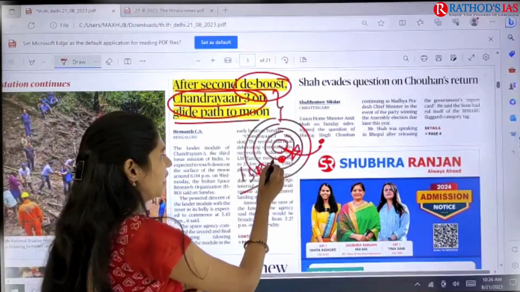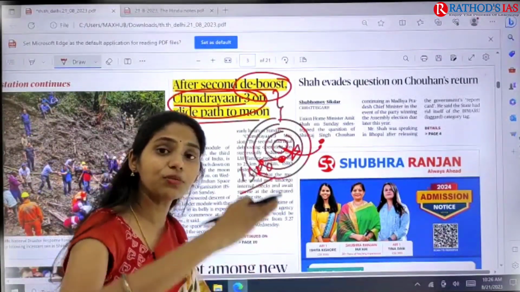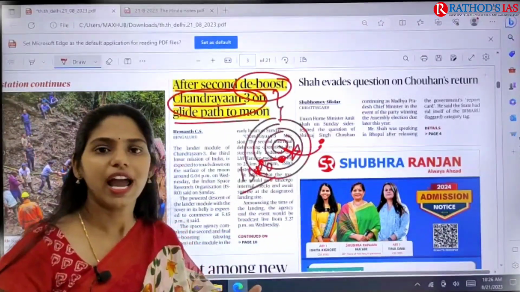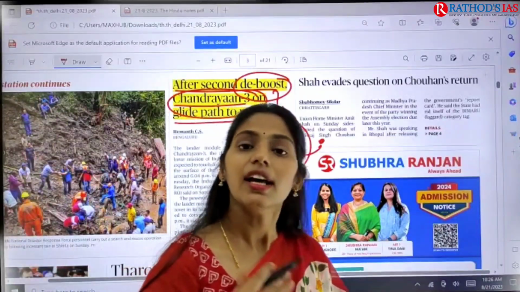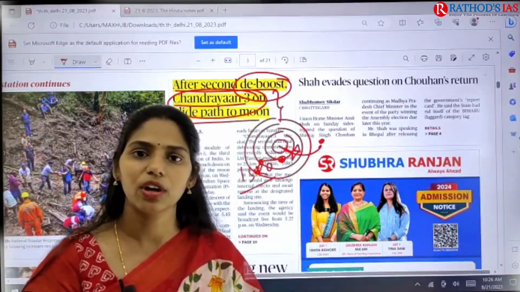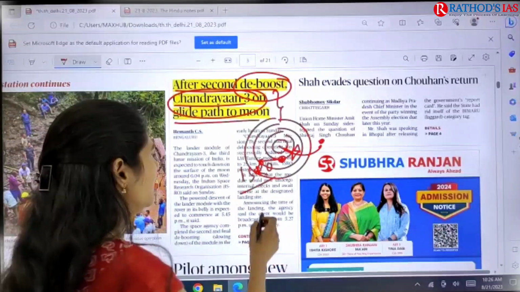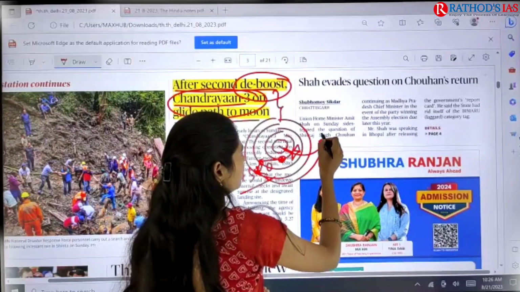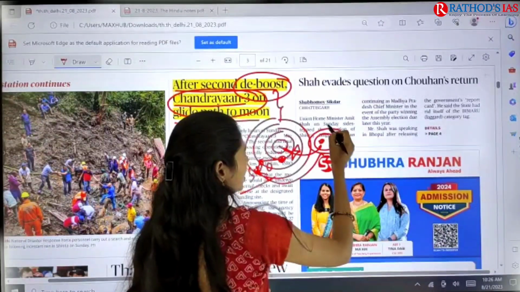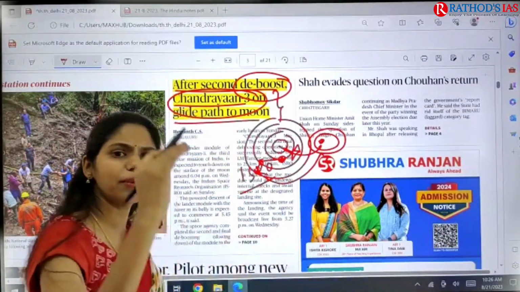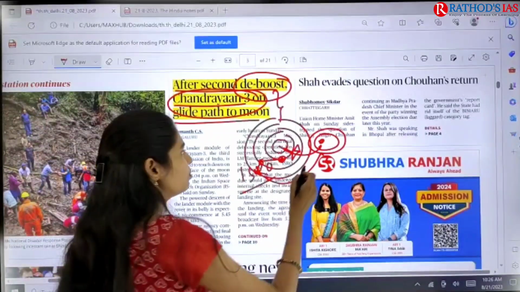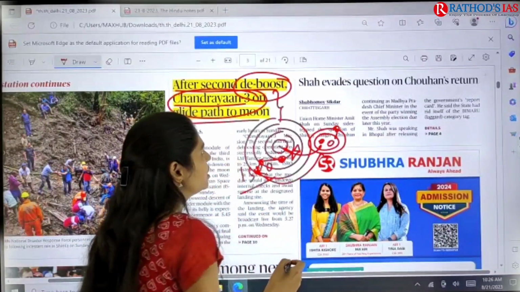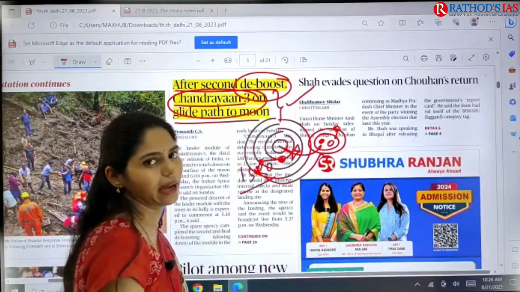And from that orbit we have to thrust, push it to another orbit and then to another orbit. We have different levels of orbits like low earth orbit, medium earth orbit and high earth orbit, right? After reaching the high earth orbit, we again transfer it into the lunar orbit, and in the lunar orbits also we have different levels. Deboosting means moving it from higher levels to lower levels. So this is the second deboost that happened.